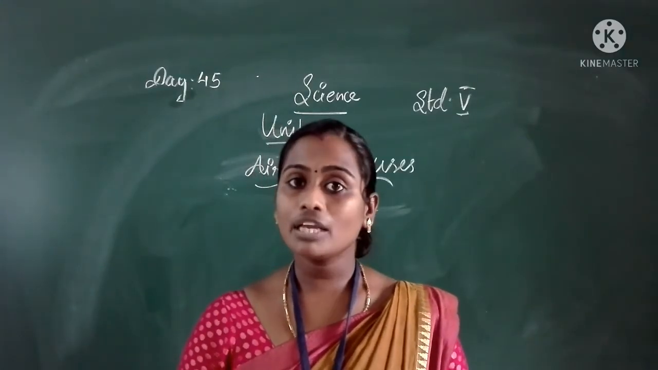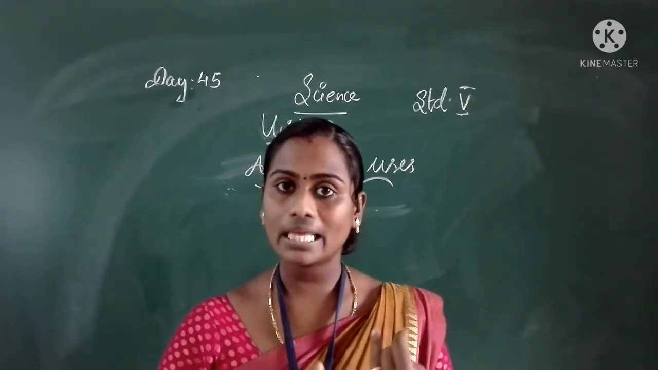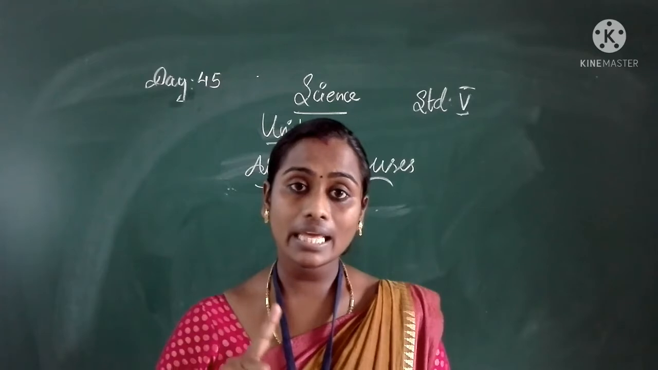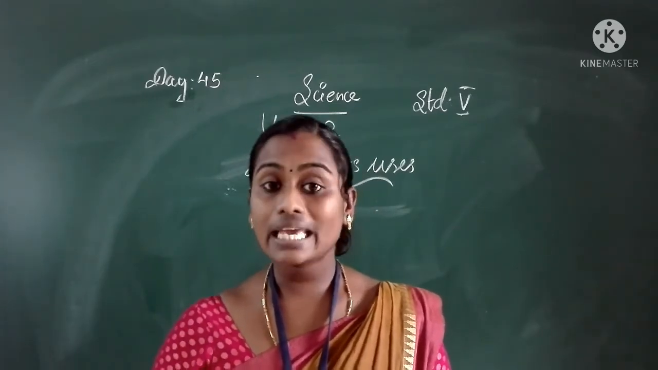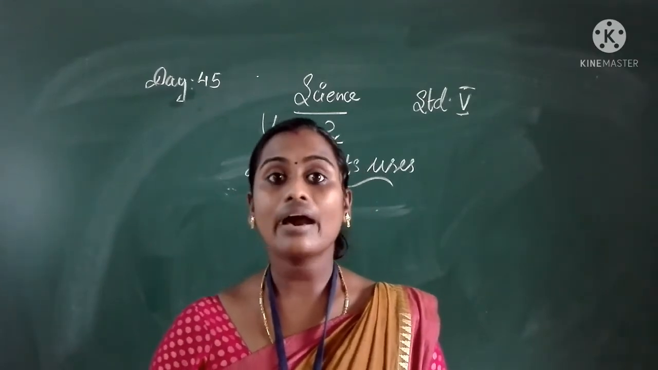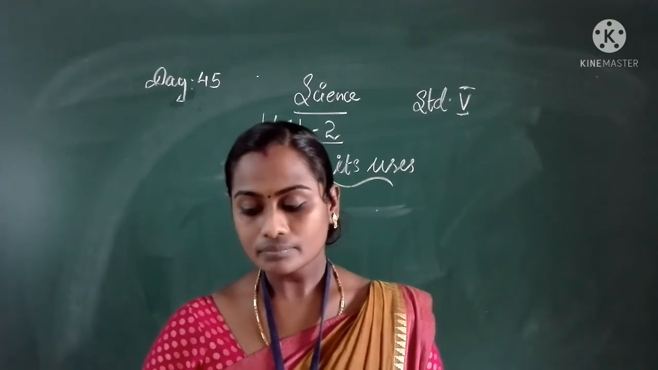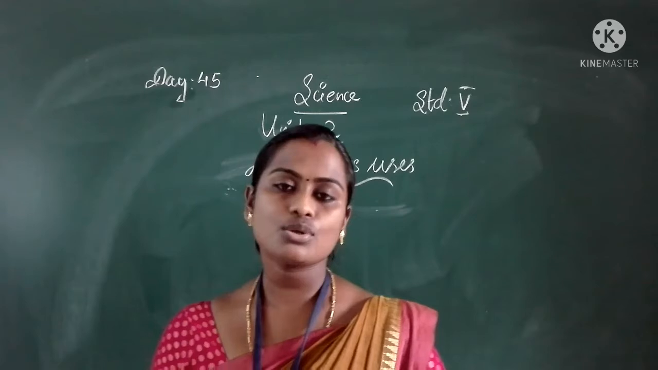So these are the main 4 properties of air. First one, air occupies space. Second one, air exerts a pressure. Third one, air has weight. And the fourth one is, compressed air can bear heavy weight. Clear? So next one is the importance of air.